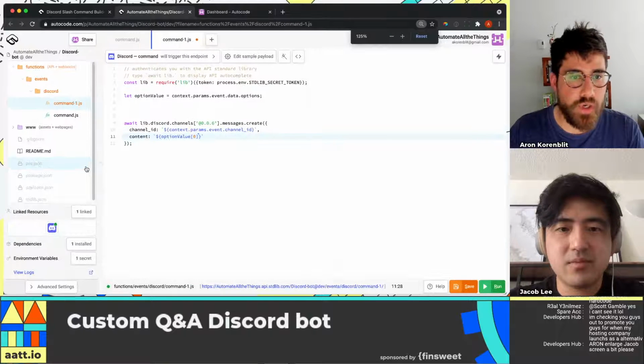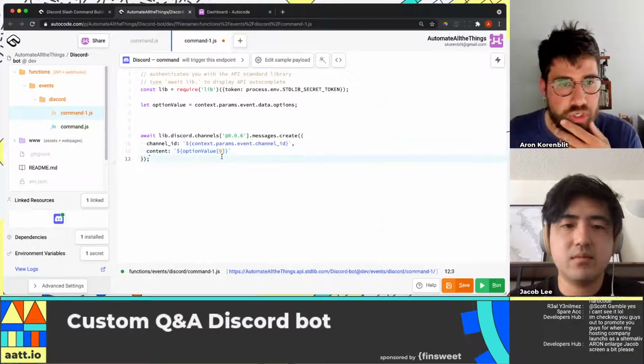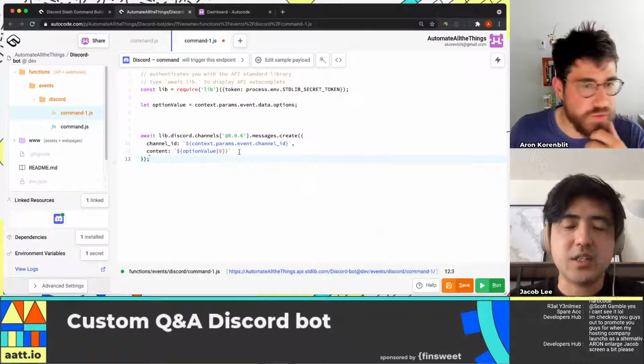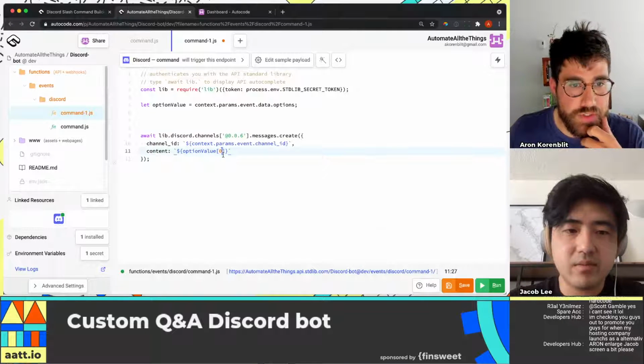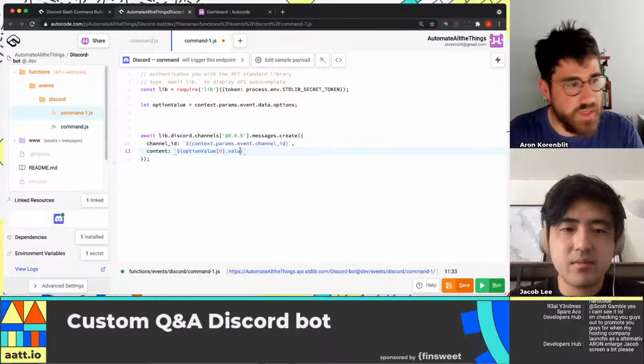Folks want a larger screen. Does that help? Perfect. Okay, cool. Appreciate it. Thanks for the feedback, folks. You should see option value 0 dot value. Right, because this is just the first object in the array, dot value.